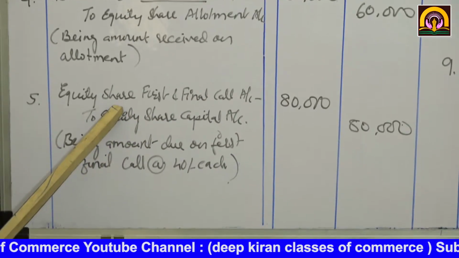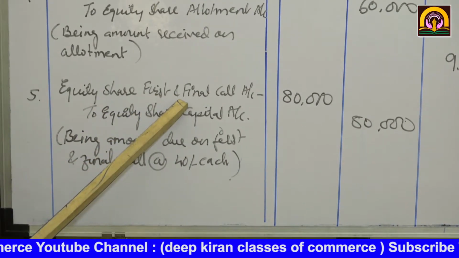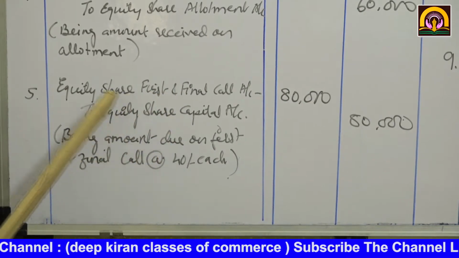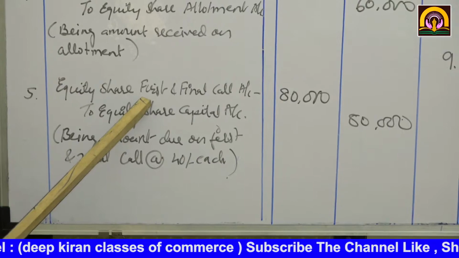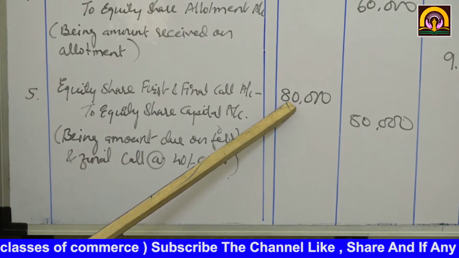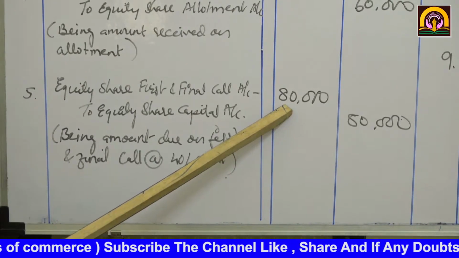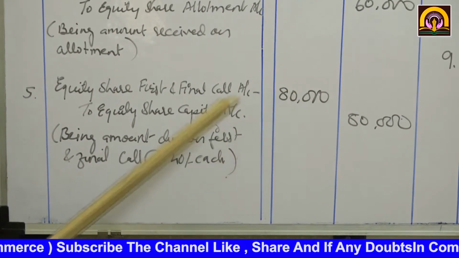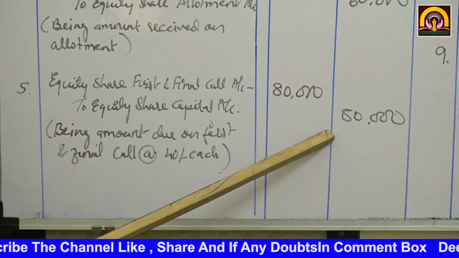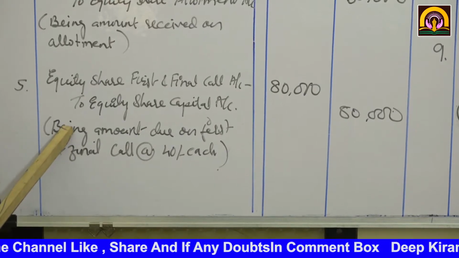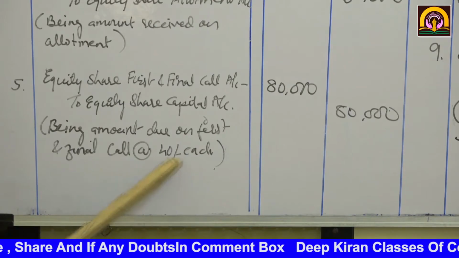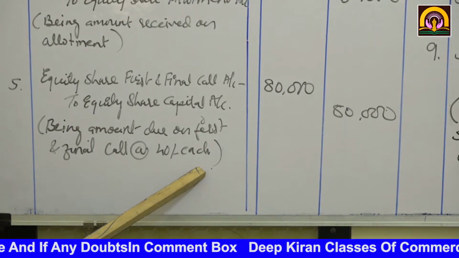Now the last process was the first and final call of rupees 40. So the dues entry: equity share first and final call account debit 80,000. How 80,000? 2,000 into rupees 40 will be 80,000. To equity share capital account 80,000. Narration: being amount due on first and final call at the rate of rupees 40 each.